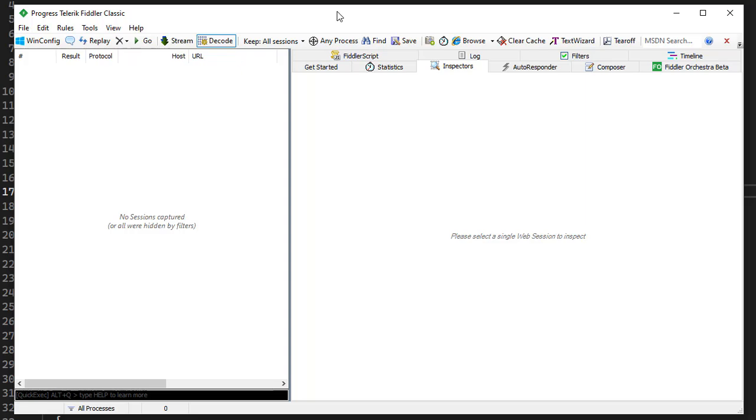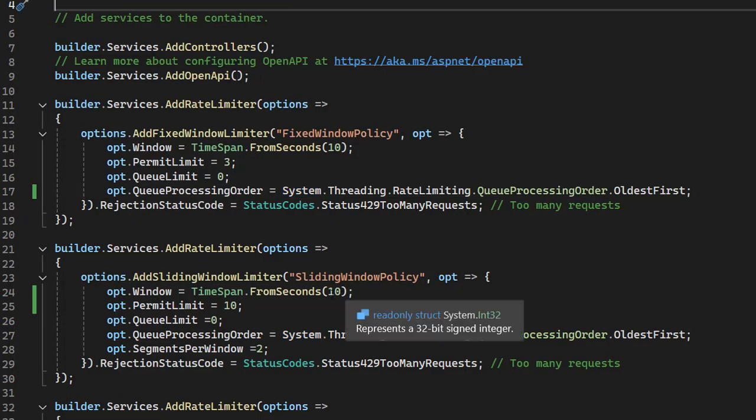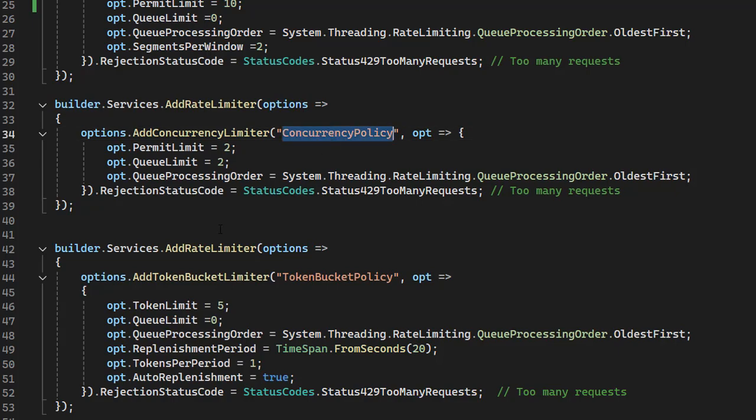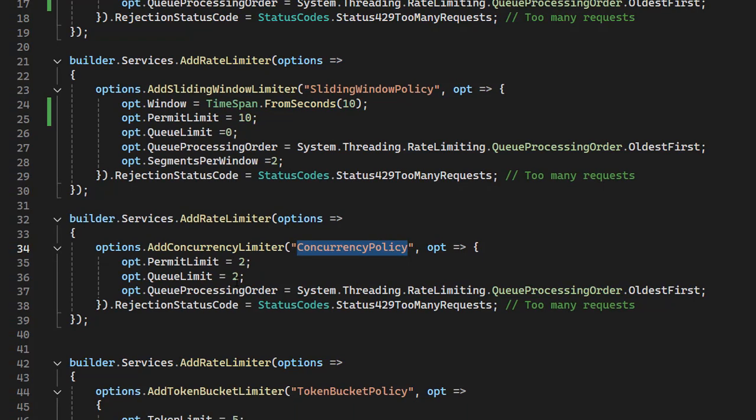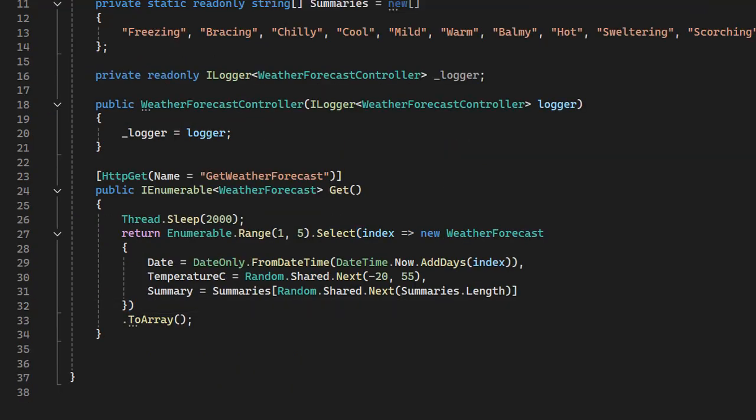Now take a look at one more example regarding the concurrency policy. Let me stop the debugging. Now I am going to set rate limit 3, queue 0. I will explain later. After this testing we can test with the queue limit as well. Right now I set a limit of 3. Let me copy the concurrency policy name and replace it here. So now this controller will accept the concurrency policy.